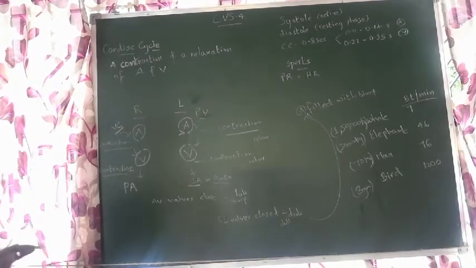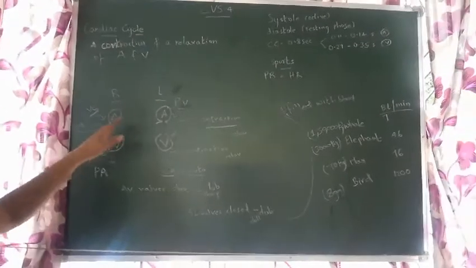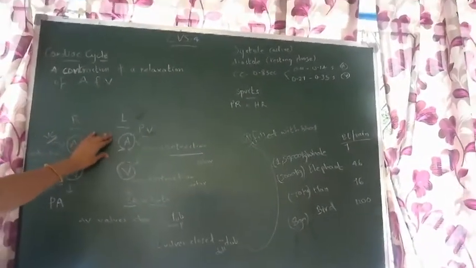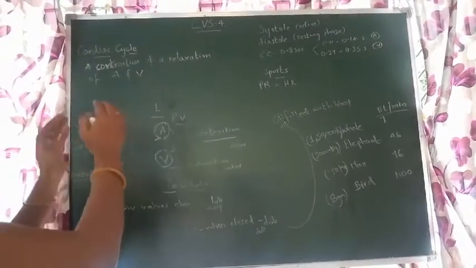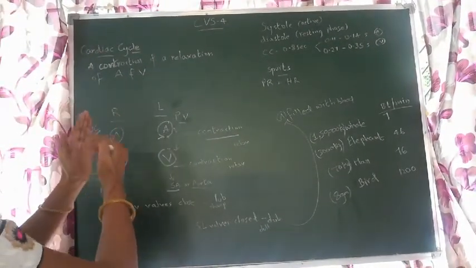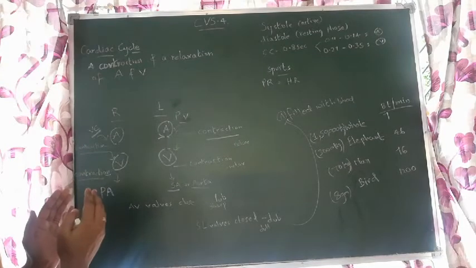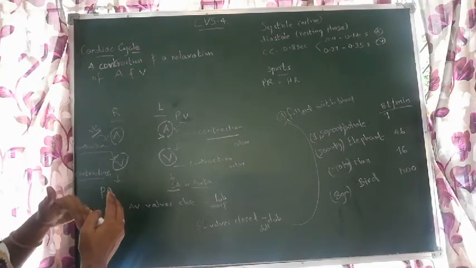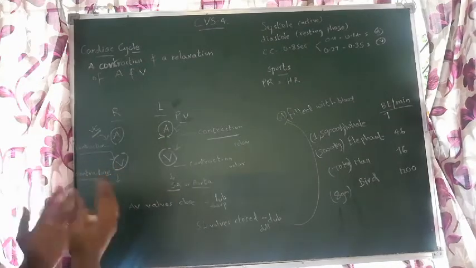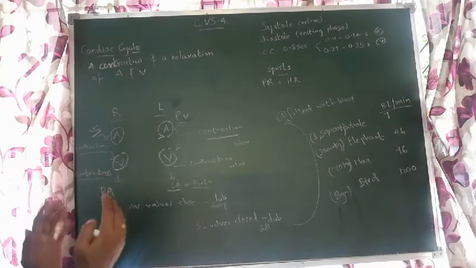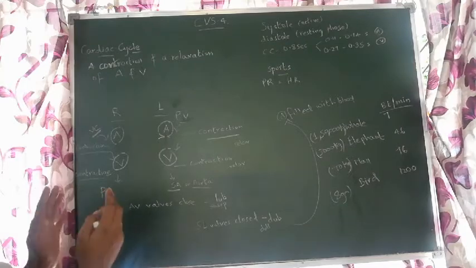Now see, when the atria undergo contraction, the ventricles relax. The upper chambers are contracting, the lower chambers will relax. Why? The blood will flow into the lower chambers and they should have some space to accommodate the blood. So that is why they relax.